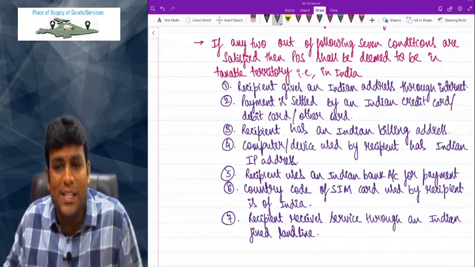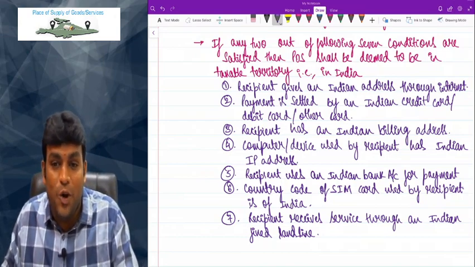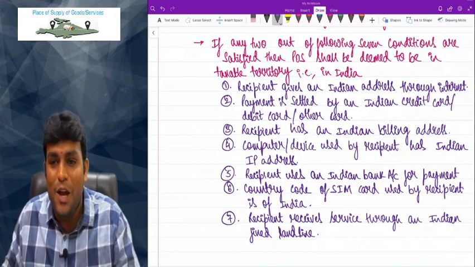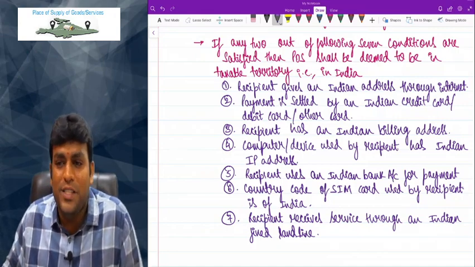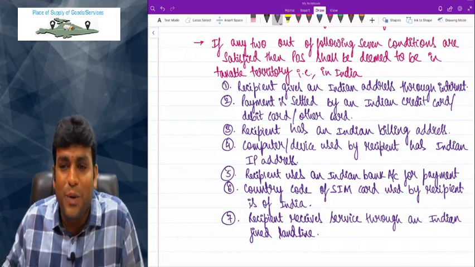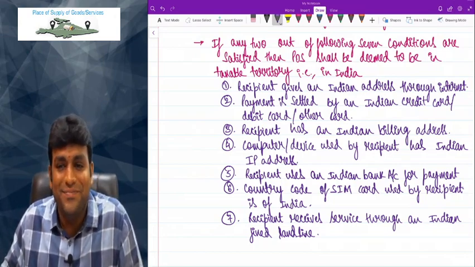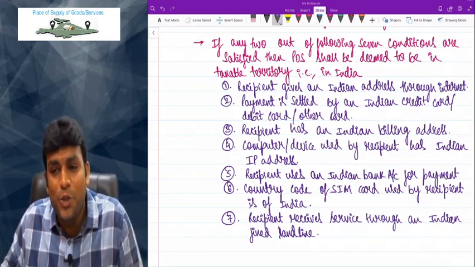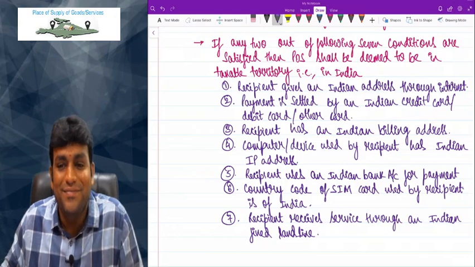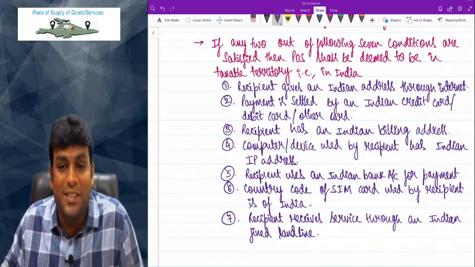Second, payment is settled by an Indian credit card, debit card, other card. Third, recipient has got an Indian billing address. Fourth one, computer or device used by recipient has Indian IP address. Fifth one, recipient uses an Indian bank account for payment. Sixth point, sir, country code of SIM card used by recipient is of India. And finally, 7th one, my dear friends, recipient receives service through an Indian fixed line.